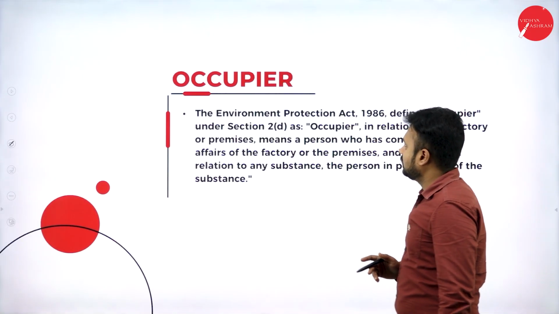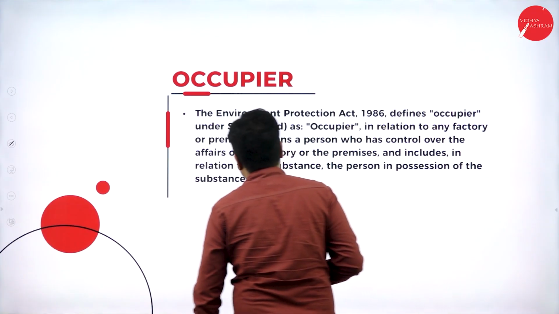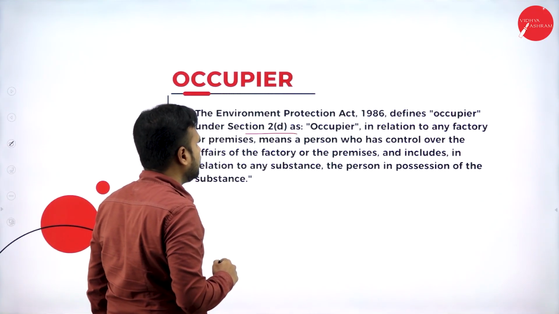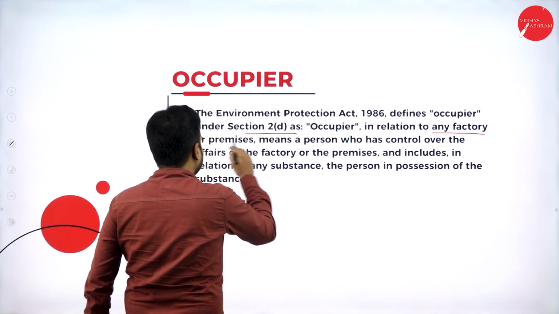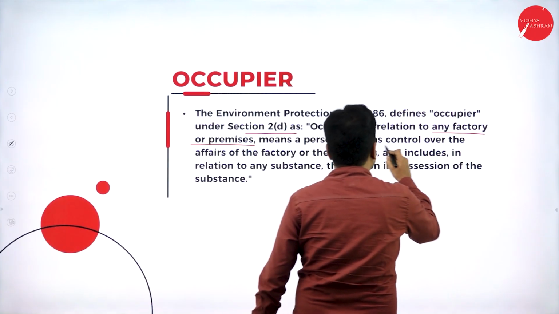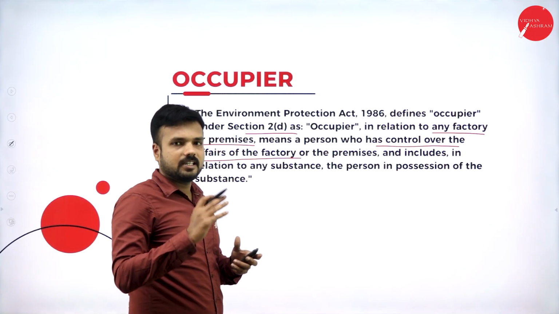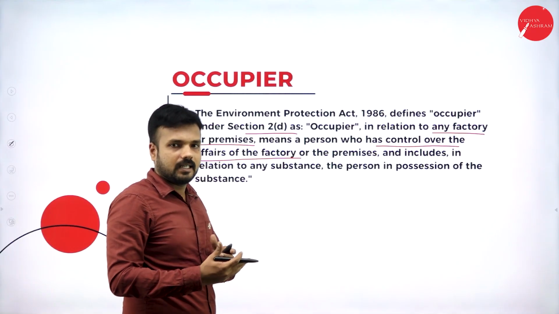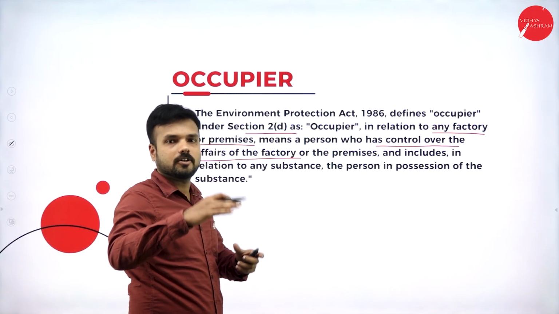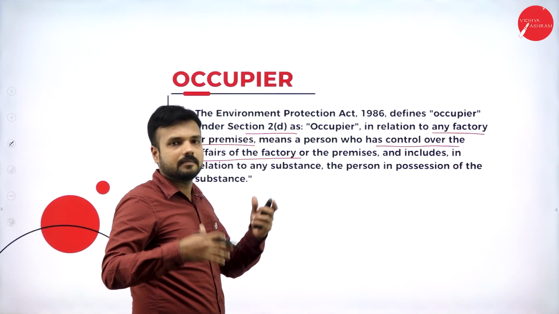Occupier. The Environment Protection Act 1986 defines occupier under section 2 subsection D: occupier, in relation to any factory or any premises, means a person who has control over the affairs of the factory. In each and every factory, manufacturing unit or industry, there is a person who has to take care of the pollutants and toxic substances released from the industry.